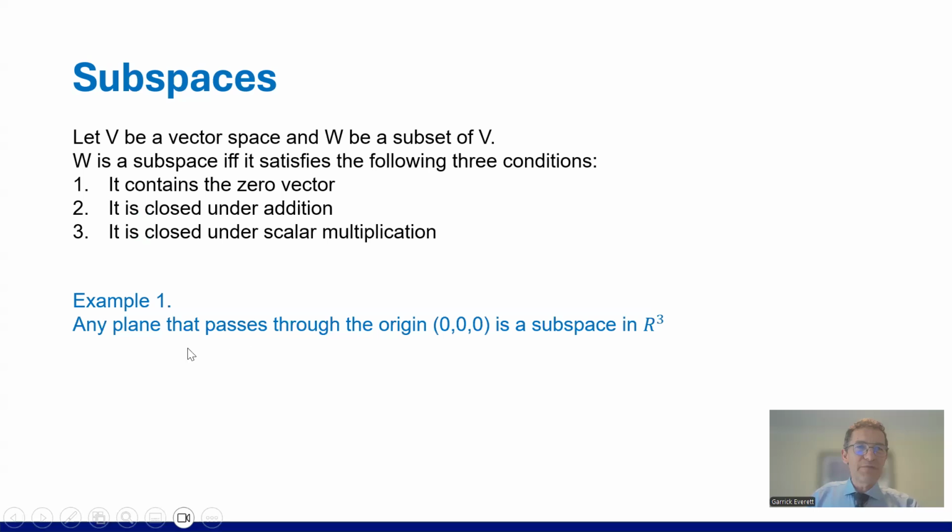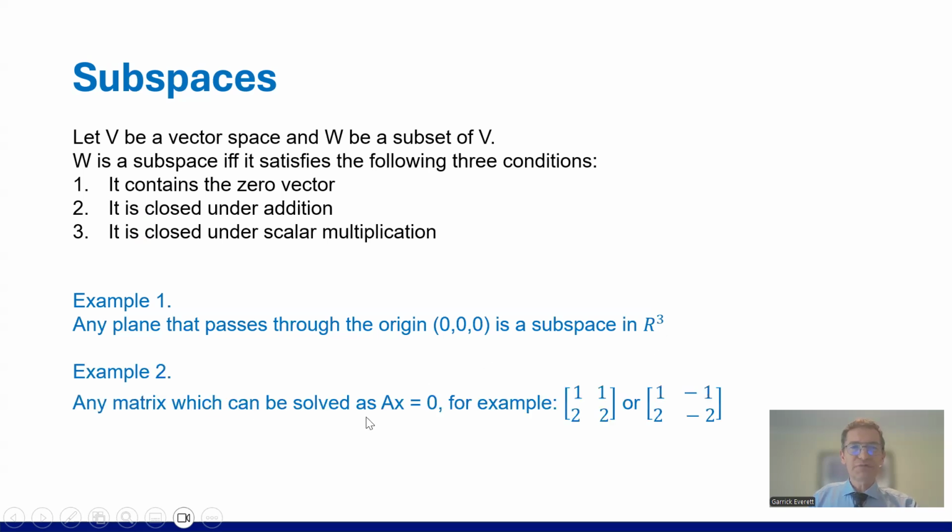For example, here we go. Any plane that passes through the origin, 0, 0, 0, is a subspace of R3. Example 2: any matrix equation which can be solved as AX equals 0, for example, [1, 1; 2, 2] or [1, -1; 2, -2].